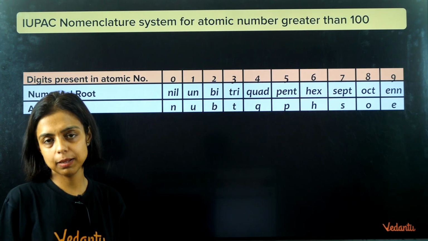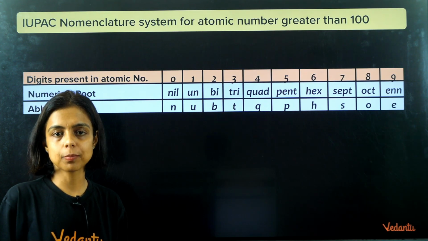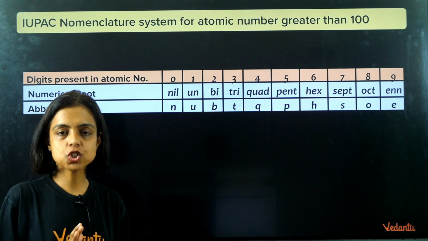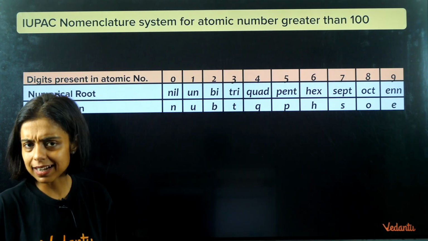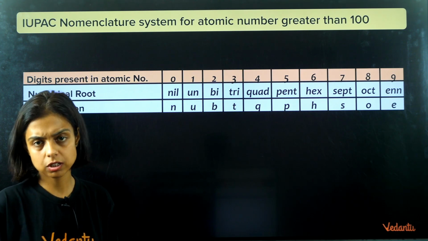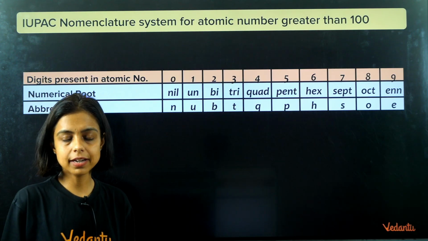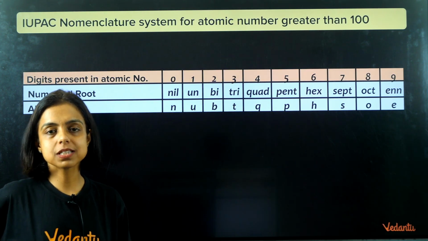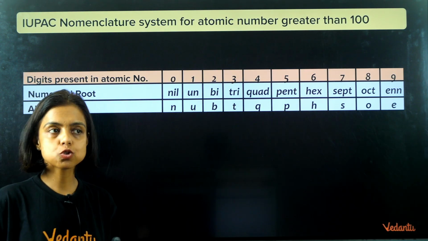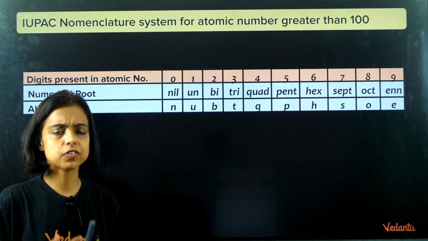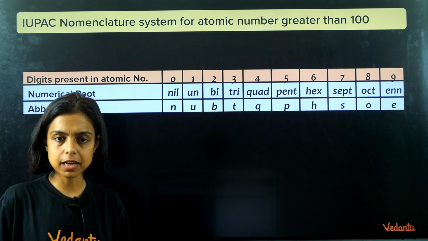How to give the name to an element if the element has atomic number more than 100. So initially the name was given on the basis of the scientist who discovered the element, the country of origin and all that, right? But then IUPAC made a rule, because there are so many scientists from different origins, different countries, involved in the discovery of certain elements nowadays.